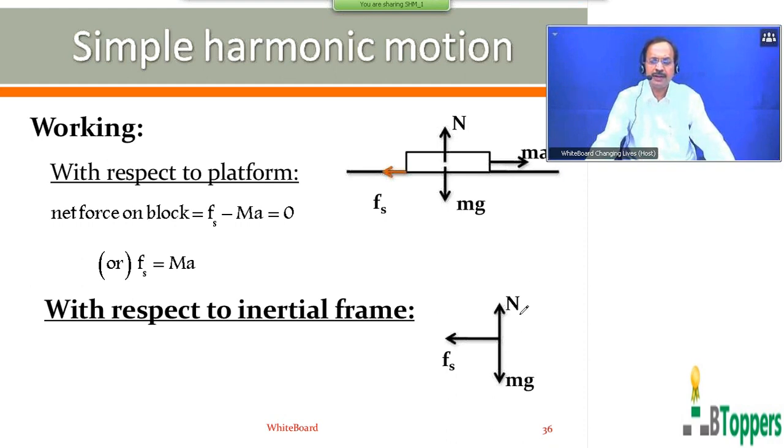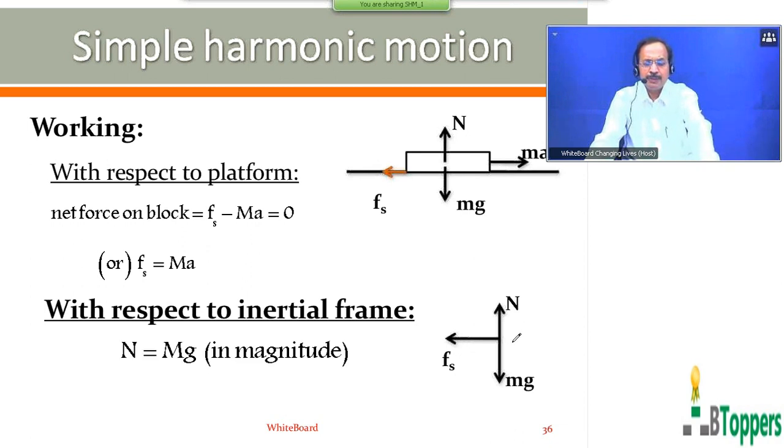With respect to the laboratory frame of reference, only three forces act on the block. Its weight mg acts downwards, and the normal reaction force on the block by the platform acts vertically upwards. Fs represents the magnitude of static friction on the block by the platform, which acts towards the left side, toward the mean position for oscillations. The block has no motion in the vertical direction, so the weight mg of the block is balanced by the normal reaction.